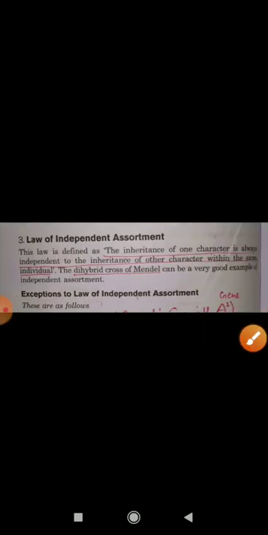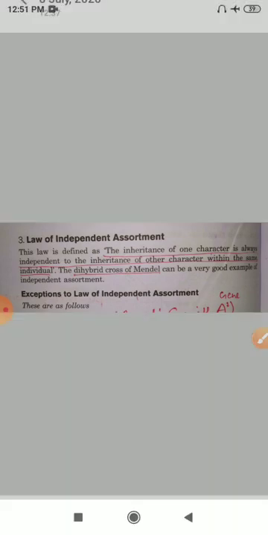So the statement is about independent assortment: the inheritance of one character is always independent of the inheritance of another character within the same individual. As I told you, remember one thing, all characters are independent. Whether they are present in a dominant or recessive way, recessive characters are also independent, and whenever they get a chance they show their characteristic.